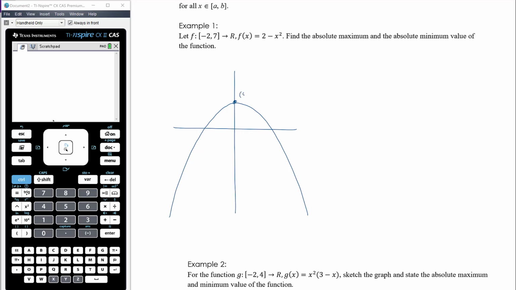Okay, let's say we've got, now it is defined from negative 2 to 7. So when x equals negative 2, y will be equal to 2 minus 4, so negative 2. So we're going to be at negative 2, negative 2, inclusive of that point, up around the turning